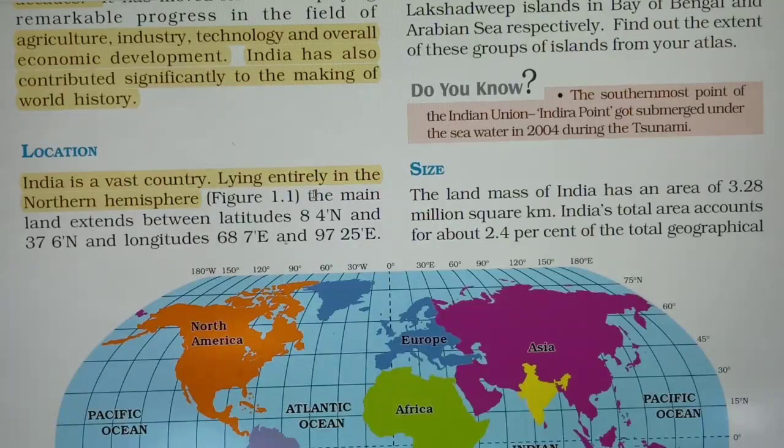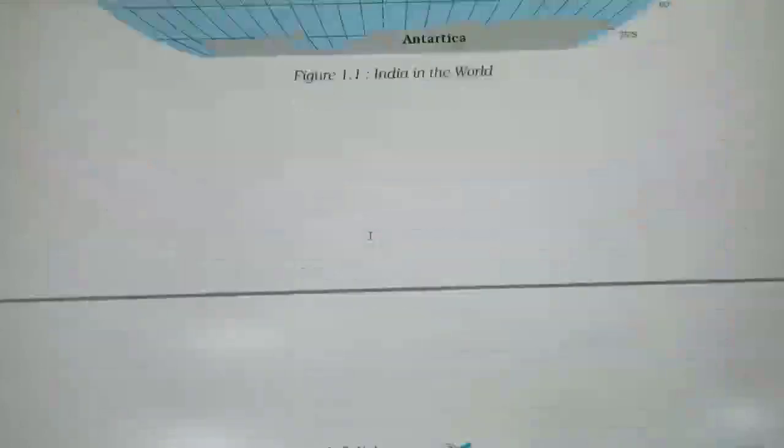The mainland extent of India lies between 8 degrees 4 minutes north and 37 degrees 6 minutes north latitudes, and 68 degrees 7 minutes east and 97 degrees 25 minutes east longitudes. How is it? Let's see.